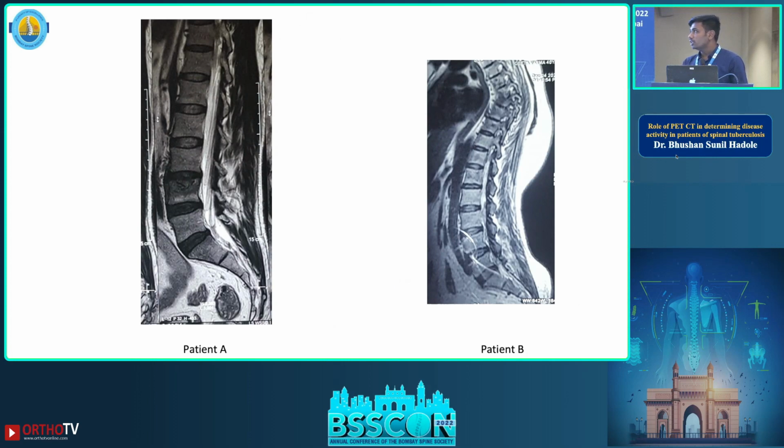Patient A is a 40-year-old female, a case of L4, L5 caries, who received 12 months of antitubercular therapy, stopped after symptomatic and hematoradiological improvement. Patient B is a 37-year-old female, a case of D6 to D9 caries, who also received 12 months of antitubercular therapy and it was stopped after symptomatic and hematoradiological improvement.